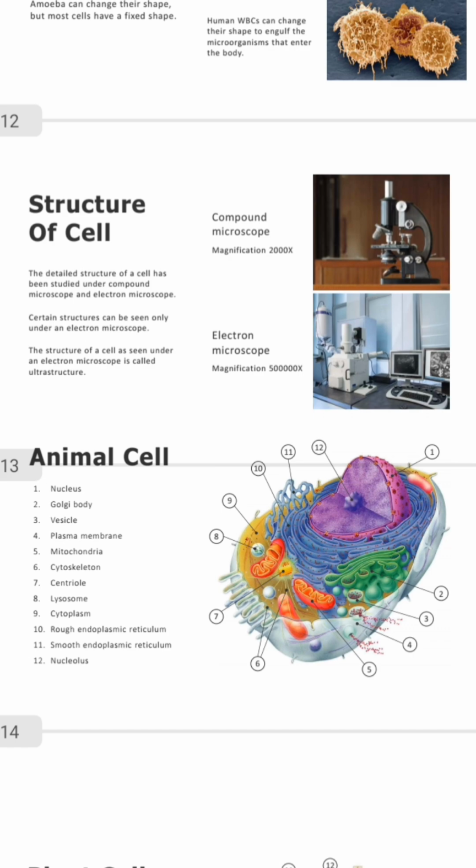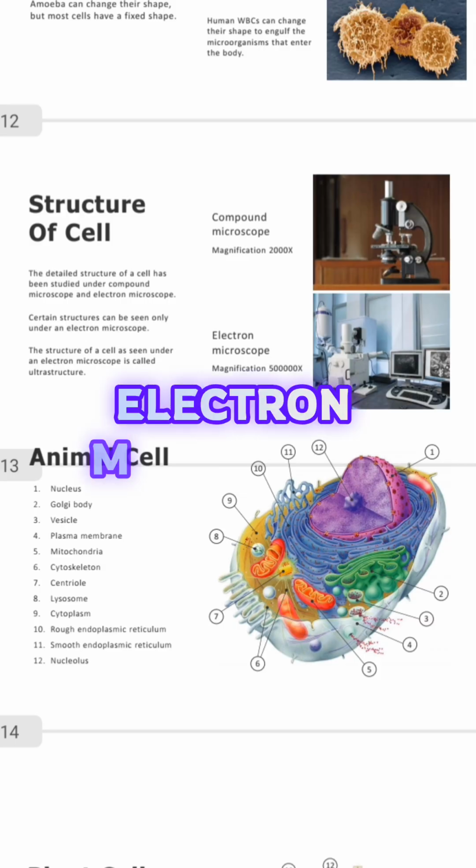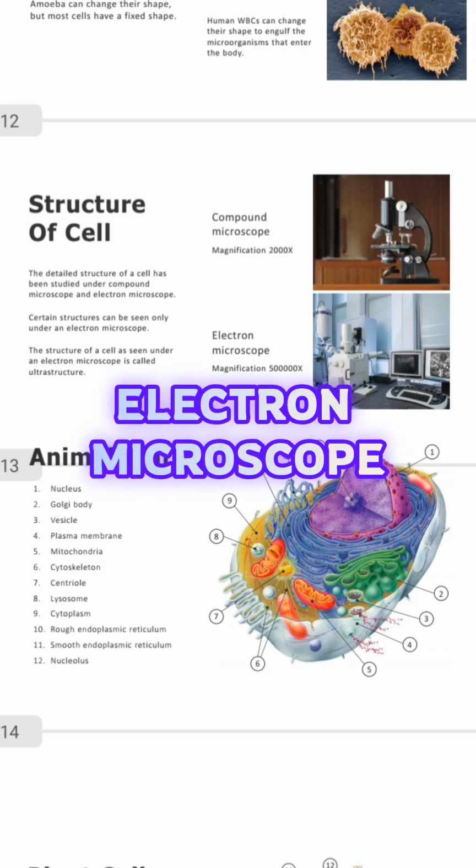So the detailed structure of a cell has been studied, as you can see in that PDF, under the compound light microscope and the electron microscope. Some certain structures can be seen only under the electron microscope. I've explained this already. The structure of a cell seen under an electron microscope is called the ultrastructure.